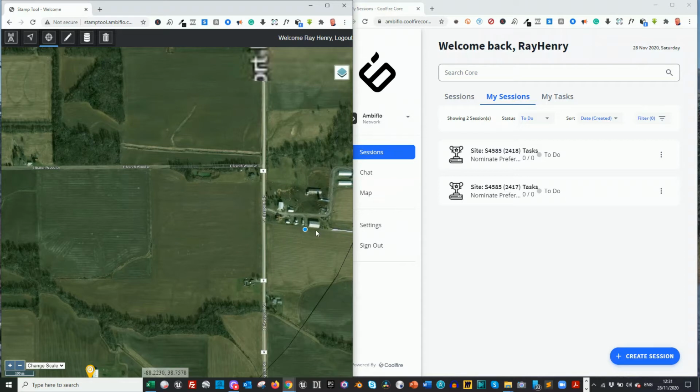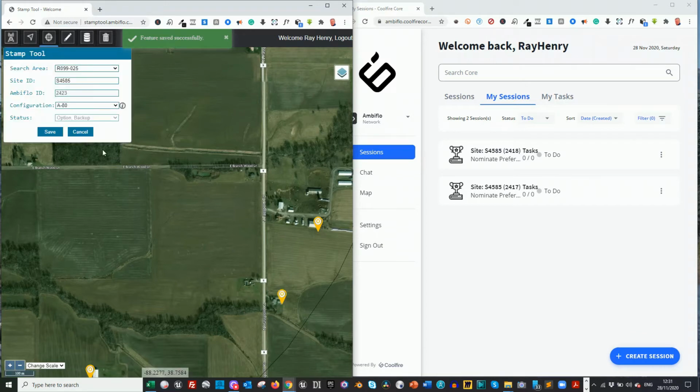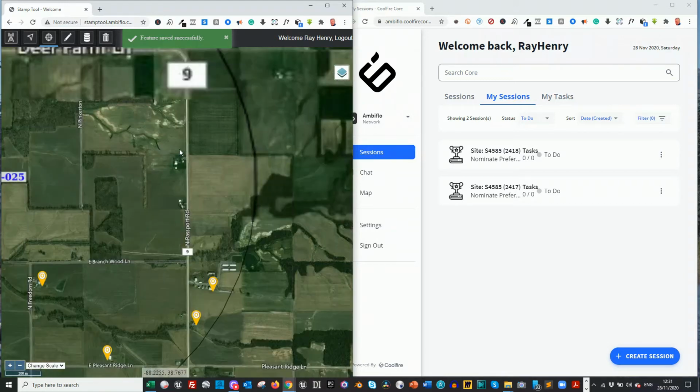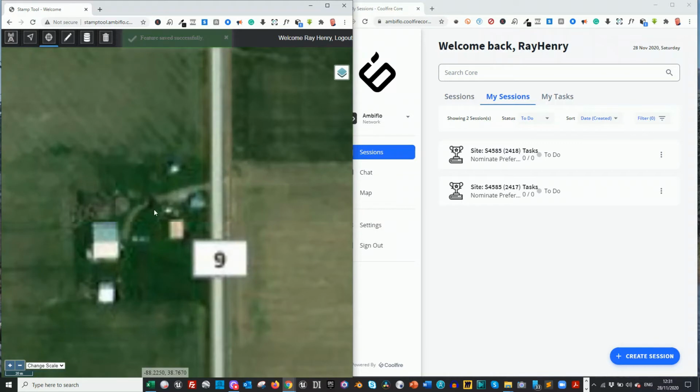We're getting out towards the edge of the search ring, and the tool won't allow us to place any outside the extremities of the search ring. So let's move forward. There are two more potential locations there. Let's mark those before we move on.